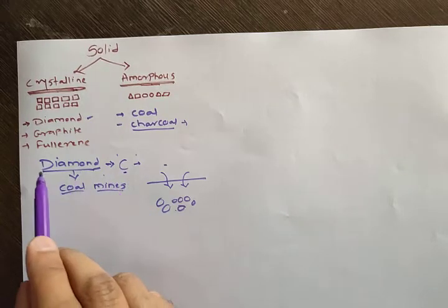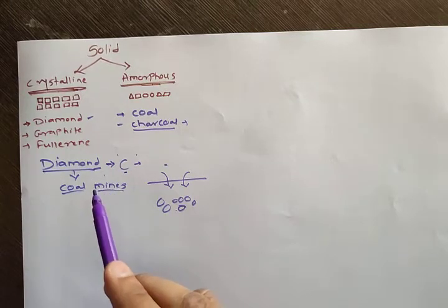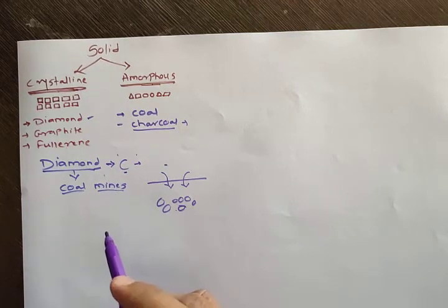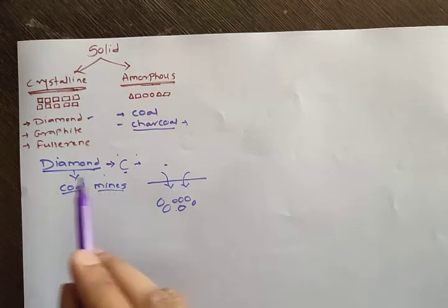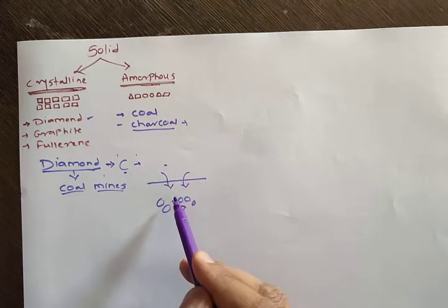And you know, diamond is also made artificially nowadays. Diamond can be made artificially nowadays, okay. Now I told how this diamond is formed. This diamond is formed deep inside the earth due to the extreme heat and pressure.